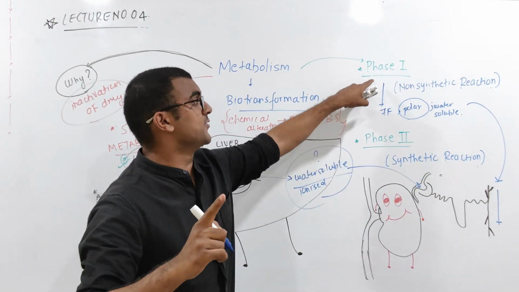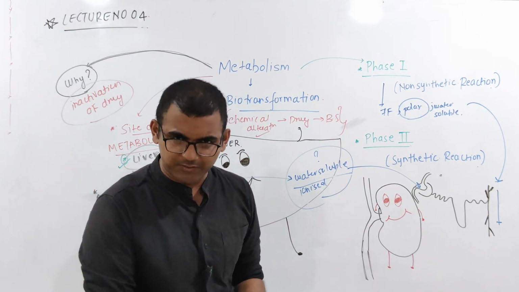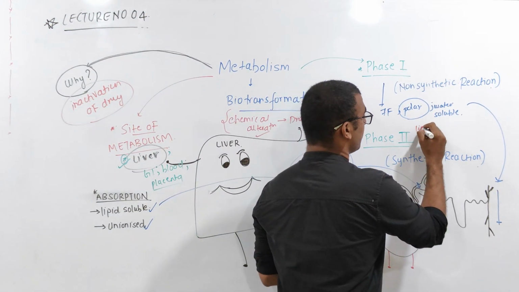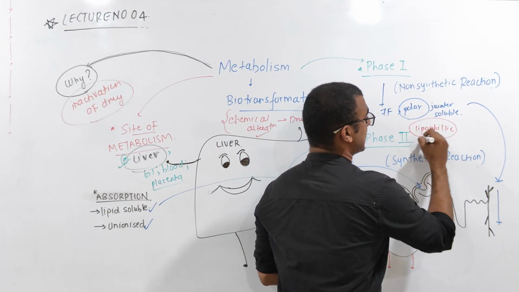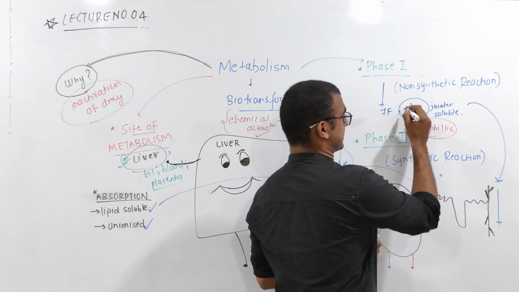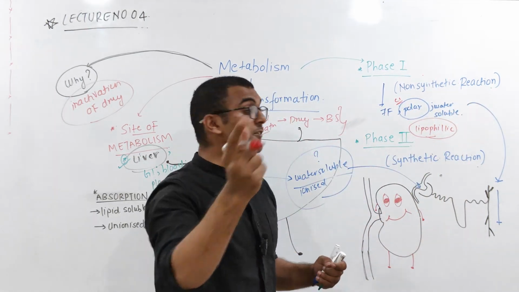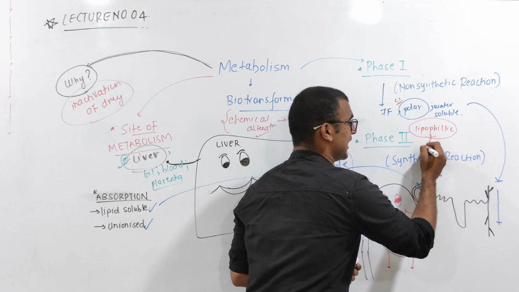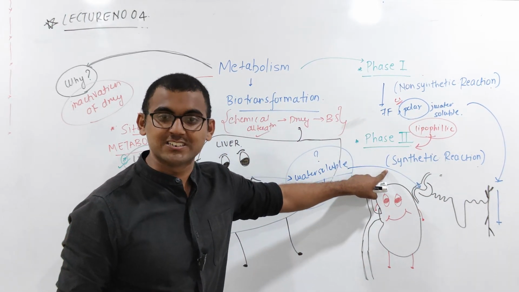But if even after the phase 1 reaction the compound formed is lipophilic, this is case 1. If it's polar, it will be excreted, but if it is lipophilic, it will enter the phase 2 reaction.